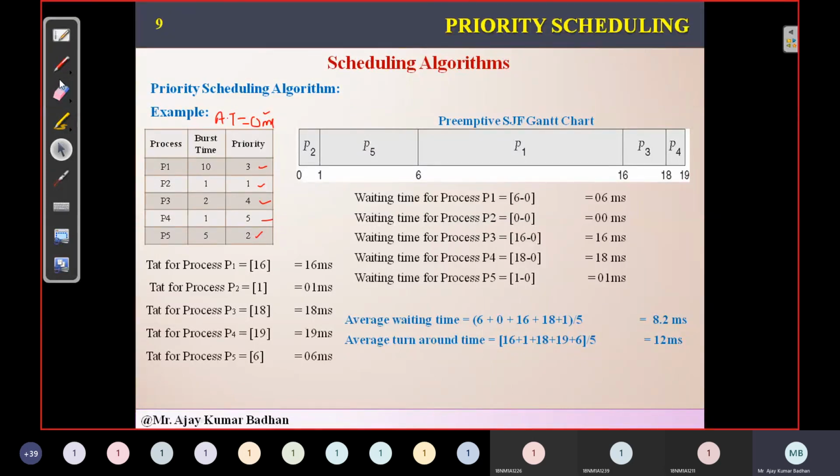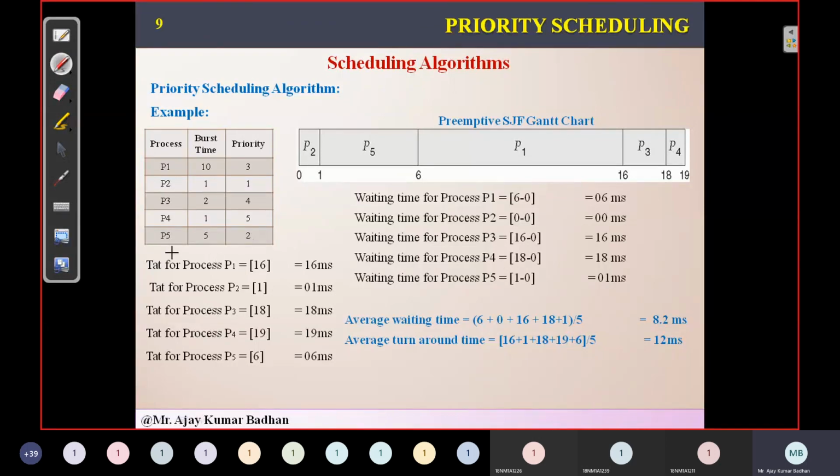Please do remember this is not preemptive, this is non-preemptive. This is the non-preemptive priority scheduling algorithm. Please do remember. If it is preemptive, what will happen? I'll just explain here so that you can understand.